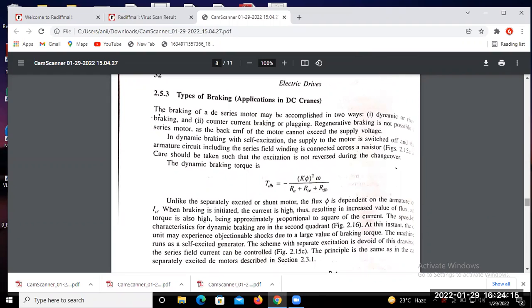That means the starting torque. For which load is the starting torque high, where do we just use a DC series motor? Which type of load has a very high starting torque? Where do we use the DC series motor? Okay, this application you may find in electric traction purposes. That means in railways. Here we use the DC series motor.